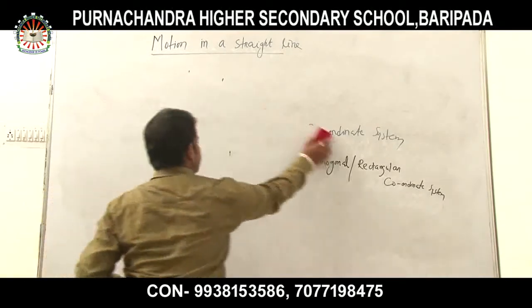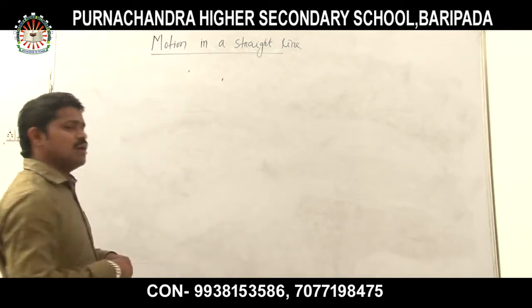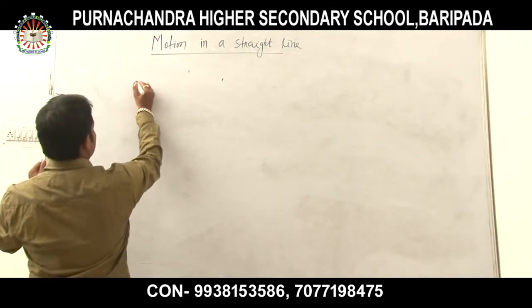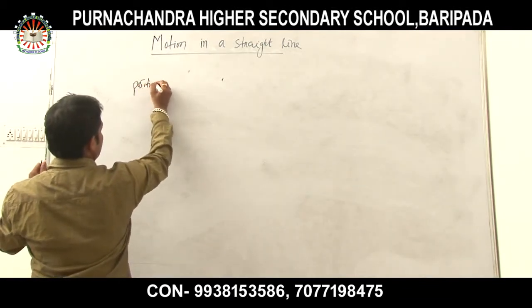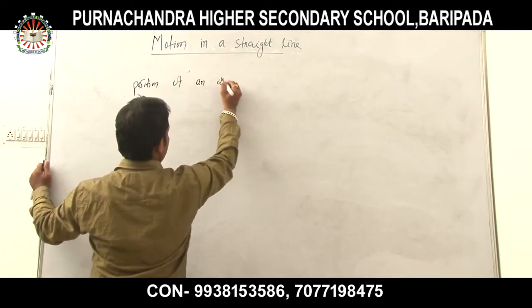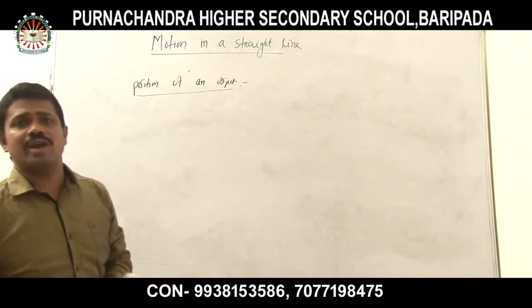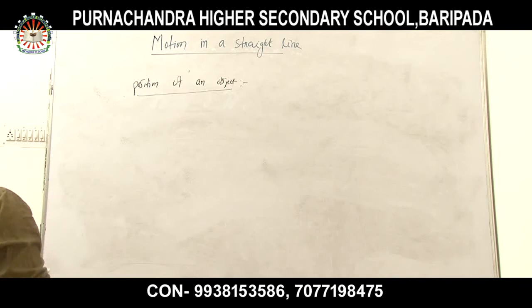So now, let us discuss the position of an object. Let us find out the position of an object.